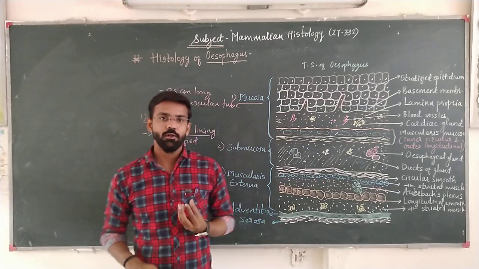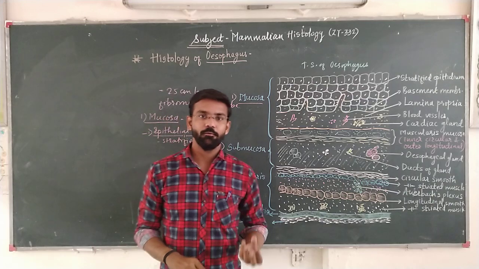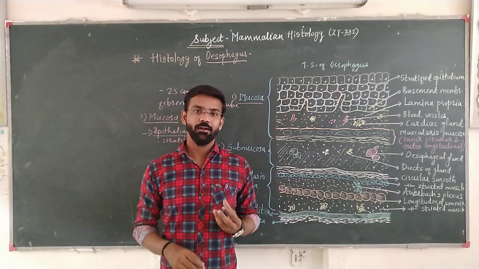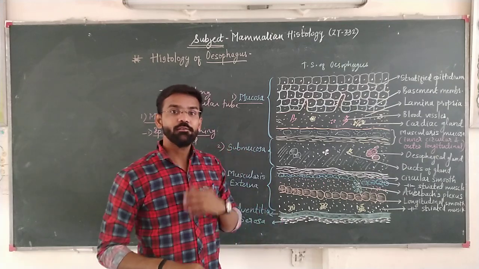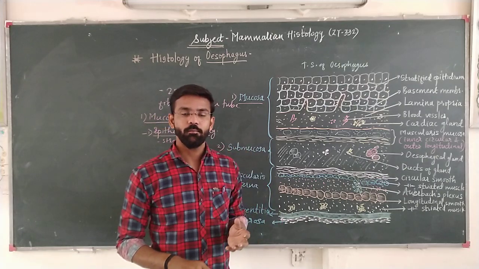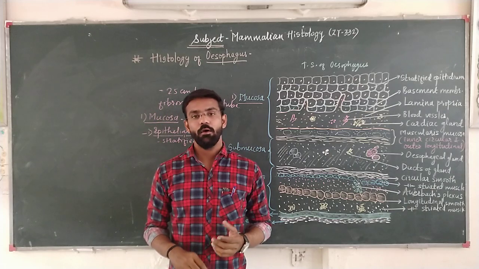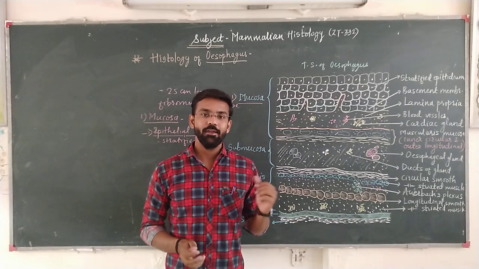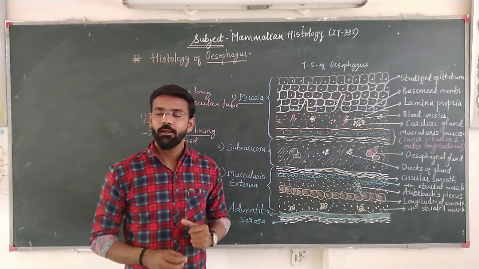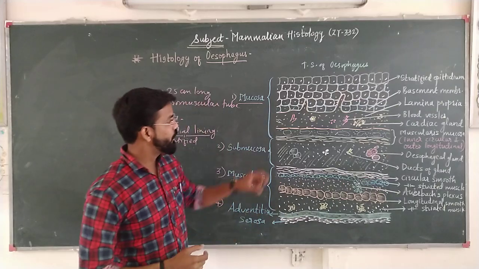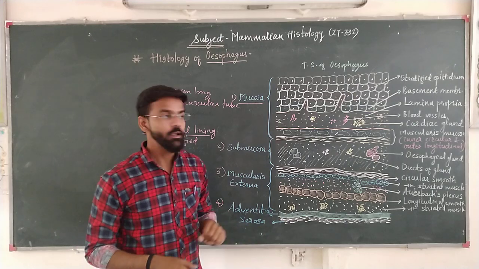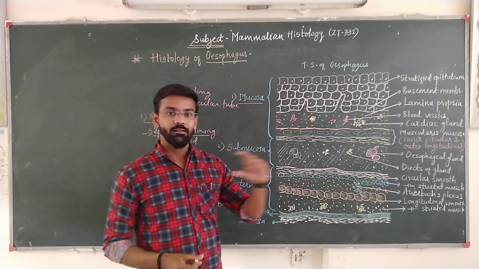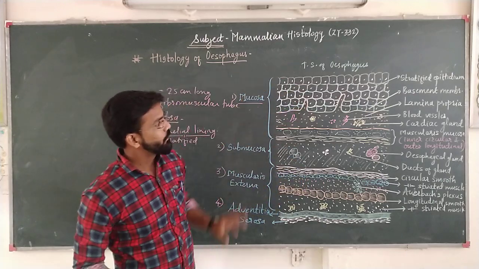Because this tubular organ, when it passes food material to the next organ, experiences friction from the food material. This food material is not processed yet, because no enzyme or digestive juice is mixed with it, so it has a somewhat raw nature and can cause damage to the inner structure. Therefore the epithelial lining consists of stratified cells, cells arranged in strata.